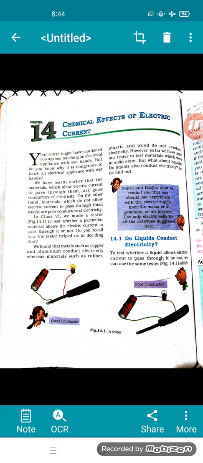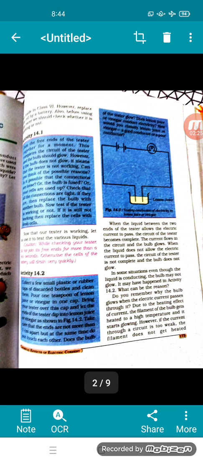Also, before using the tester, we should check whether it is working or not. Here, good conductor is shown to you as the bulb glows, and here poor conductor. Now that our tester is working, let us use it to test the various liquids. So please read activity 14.1, 14.2.